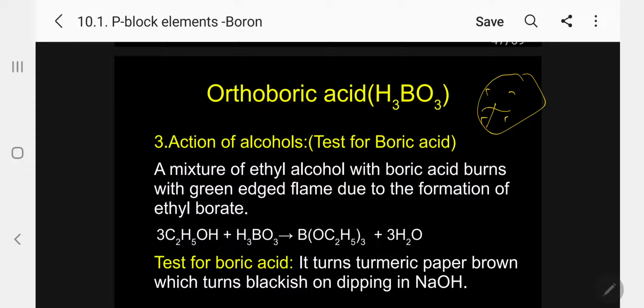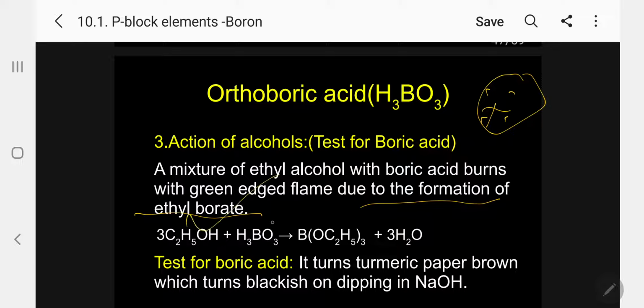Presence of alcohol can be identified by boric acid. A mixture of ethyl alcohol and boric acid burns with a green-edged flame due to the formation of ethyl borate. So take the mixture, boric acid and a little alcohol, and show it with the help of a platinum loop, and you can see the green-edged flame. The green-edged flame shows that there is an alcohol.